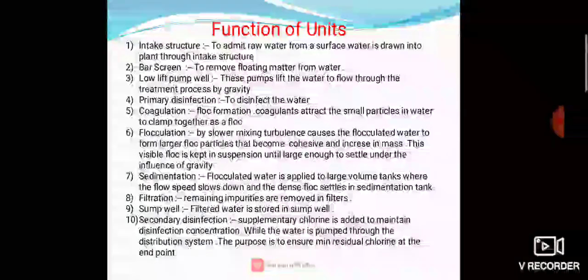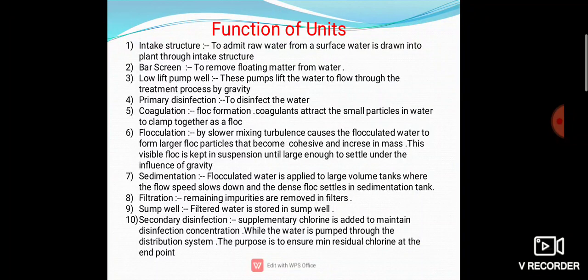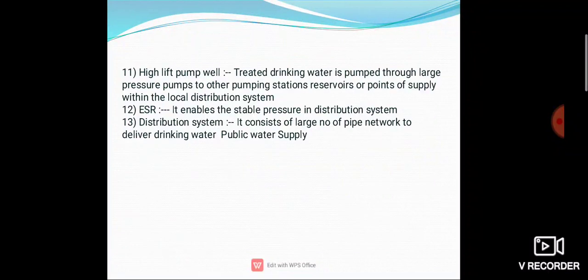The purpose is to ensure minimum residual chlorine at the end point. Okay, the purpose is to ensure the minimum residual disinfectant level at the farthest point of the system. Then high lift pump well.